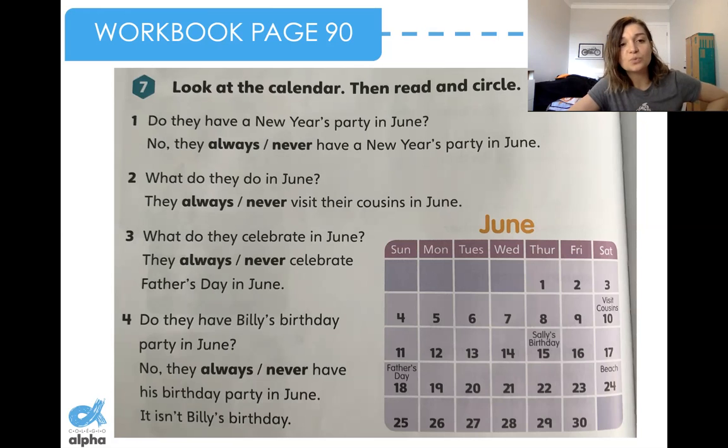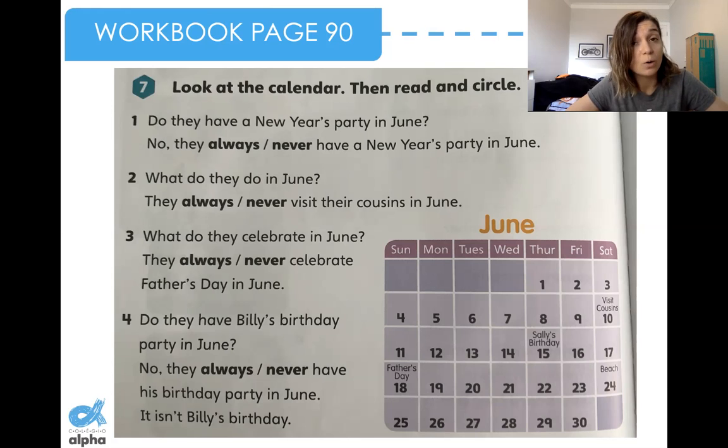Okay, let's read number 2. What do they do in June? They always, never visit their cousins in June. Number 3. What do they celebrate in June? They always, never celebrate Father's Day in June. Number 4. Do they have Billy's birthday party in June?